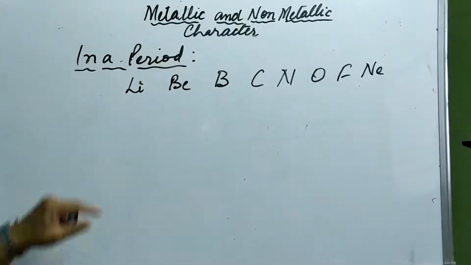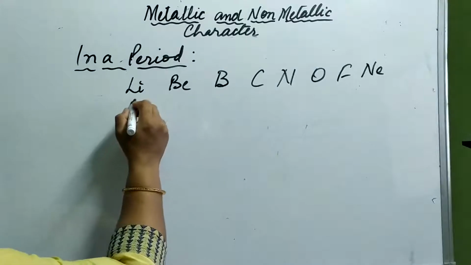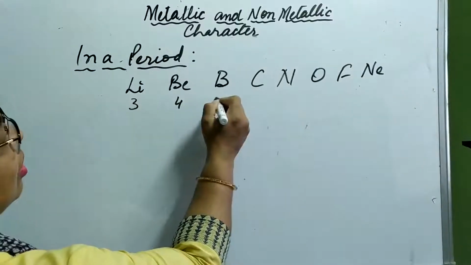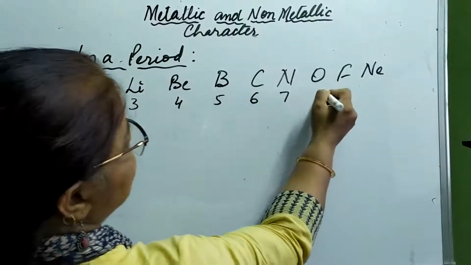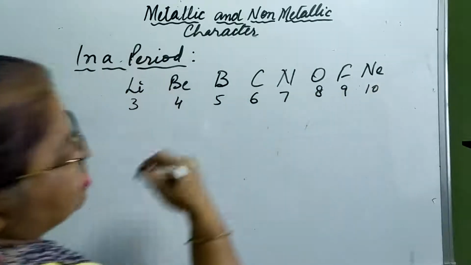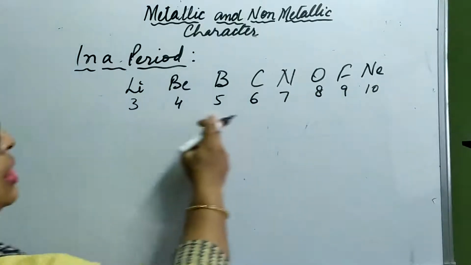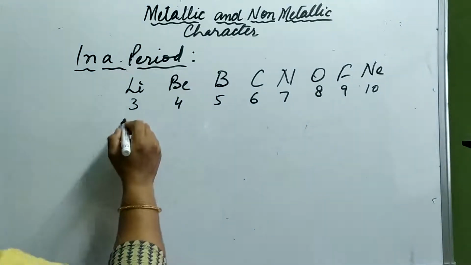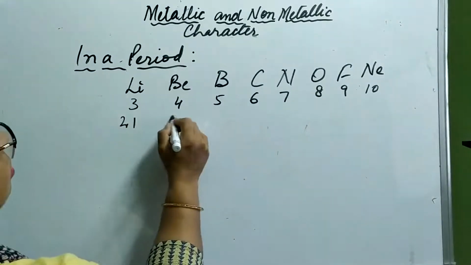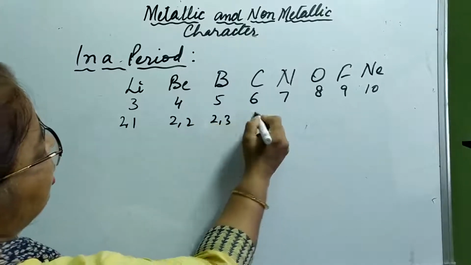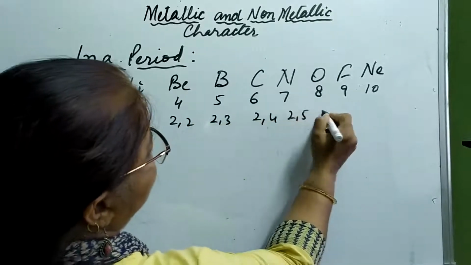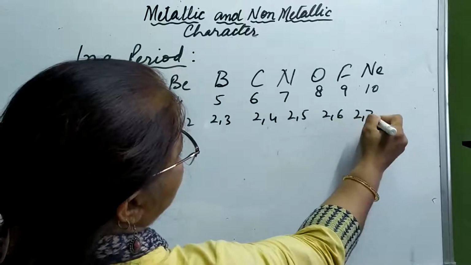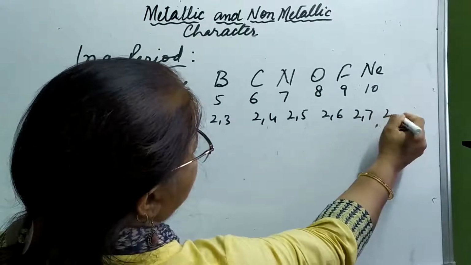These are the second period elements. Their atomic numbers are 3, 4, 5, 6, 7, 8, 9, 10. The electronic configurations are 2,1; 2,2; 2,3; 2,4; 2,5; 2,6; 2,7 and 2,8.